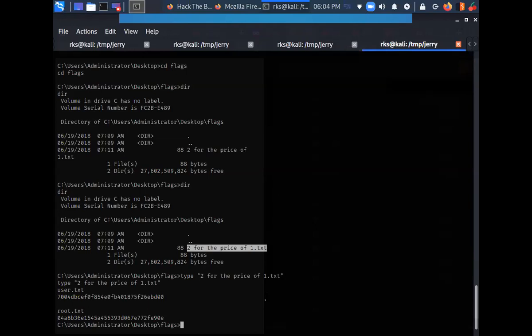Now, there's one thing that I would like to talk about before concluding. I exploited the Tomcat server. So why was I able to get NT AUTHORITY SYSTEM right away?